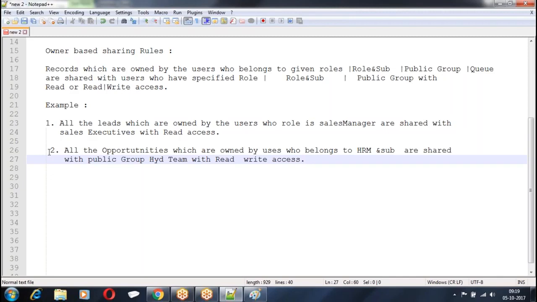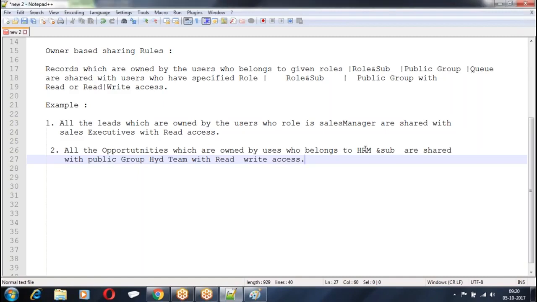Private means still some of the users are not able to see the records. Public read, users are able to perform only read, but they don't have the write permission. I may give extra permission of write. Are you clear? So when do the sharing rules come into the picture? When OWD is private or public read. I hope you got the context. Everyone followed? Any queries from the online batch?